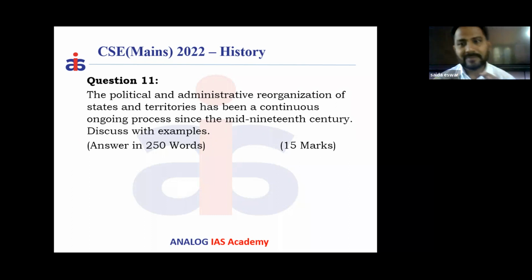As they have not given any specificity in that question, we have to write this 15 marker answer by focusing on world history, what were the changes that happened at the world level as well as in India. So now, the political and administrative reorganization of states and territories. What happened to the reorganization of states at the global level in the mid 19th century? In the mid 19th century, we see the reorganization of states and creation of states like Germany and Italy.